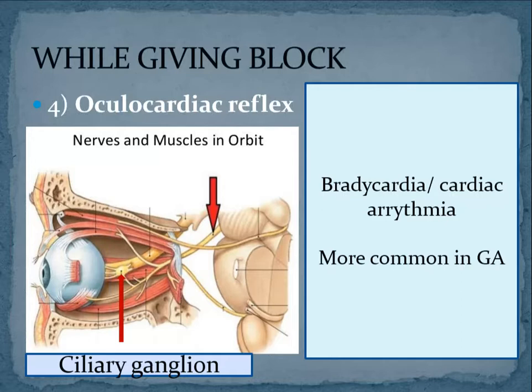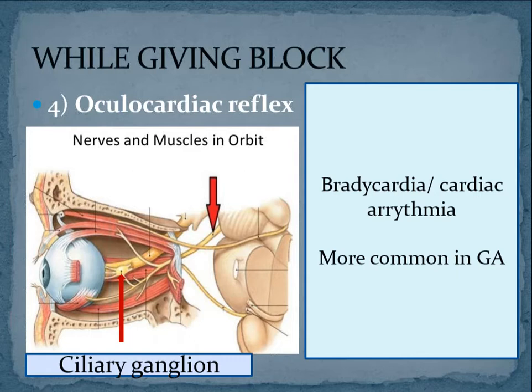The ciliary ganglion will get anesthetized if you give your peribulbar or retrobulbar block, because the anesthetic agent will spread into all the spaces around the globe and anesthetize all the nerves. That is the reason you don't get an oculocardiac reflex with local anesthesia, that is peribulbar or retrobulbar block. But it is common when you do a surgery under GA.